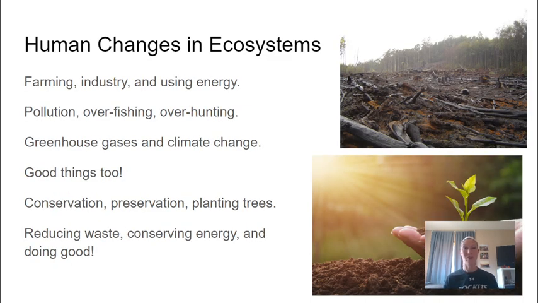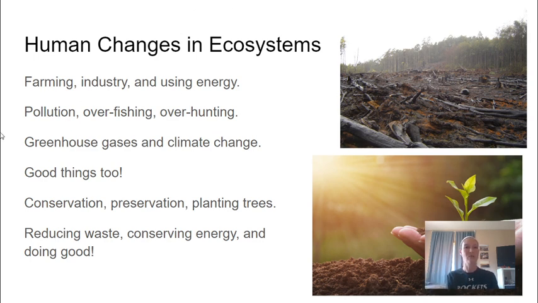Now, we also talked quite a bit about how humans change ecosystems. A lot of times it's not great. A lot of times it's because of the farming industry or using a ton of energy. We have a large population. We are oftentimes overfishing or overhunting. We're not following our conservation guidelines. As you can see, the deforestation in the top right picture, right? Getting rid of entire ecosystems because we need to make room for ourselves and to make room for food.